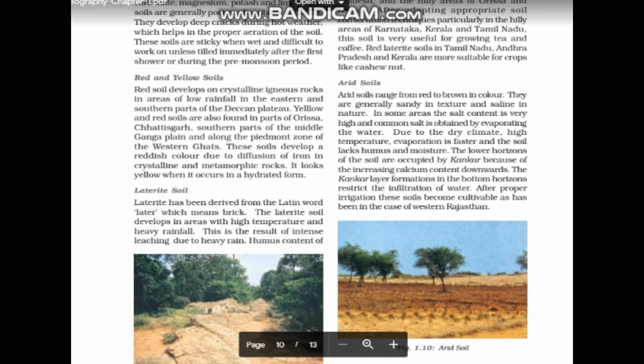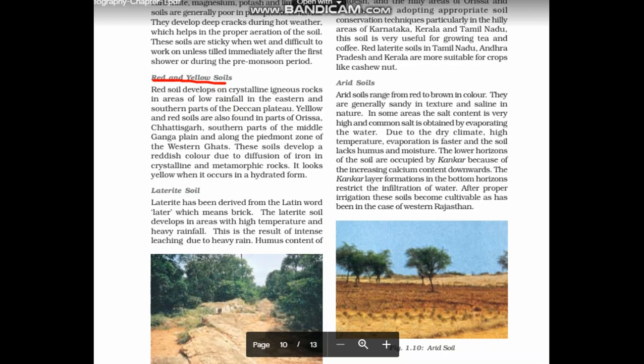Let's have a look at another type of soil known as red and yellow soil. This soil develops on crystalline igneous rocks in the areas of low rainfall in the eastern and southern part of the Deccan Plateau. In the last video, I said that the southern plateau is the oldest landform, which consists of igneous rocks, and lava explosion led to the formation of black soil, and in other areas wherever we have found mineral content, there we can find red and yellow soil.